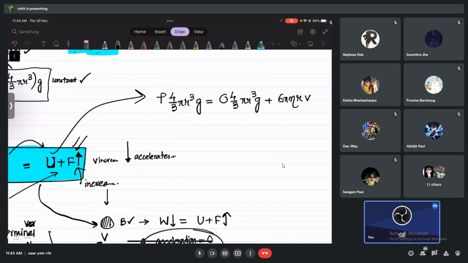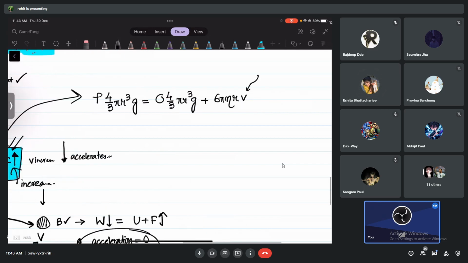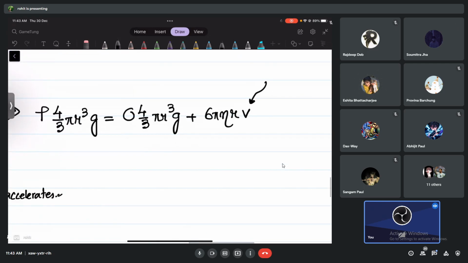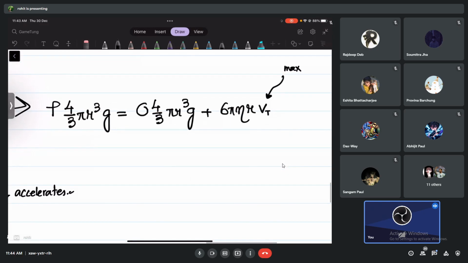But this time, is it just any velocity, or is it the maximum velocity now gained by the object as it is dropping? Maximum, because after this it cannot increase anymore, because it's equal. Check, this is equal. Now that means total upward and downward force are the same. That means no more acceleration. So this velocity gained, after which there is no acceleration, we call it terminal velocity.